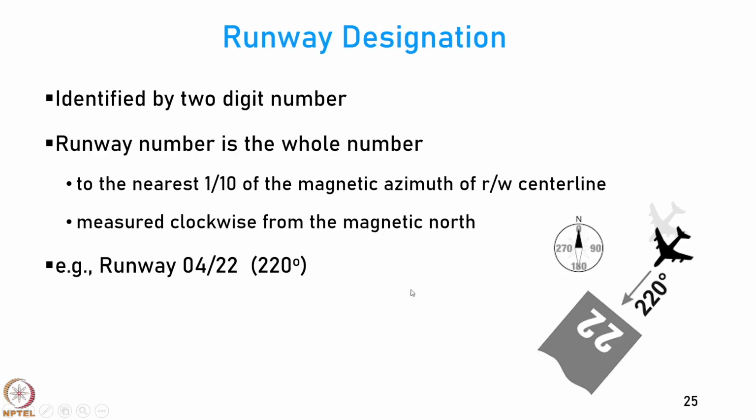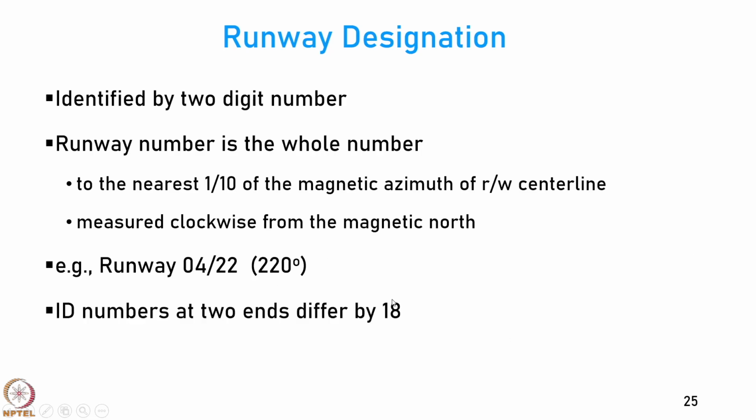For example, if there is a runway which is oriented at 220 degrees from the north, so if I go from north and move clockwise and I come to this particular orientation when I come into land, then the runway will be called 220 divided by 10, or runway 22. Now obviously, because a runway is a straight line, the number at the other end will differ from the number at the one end by 180 degrees, that is, by 18.